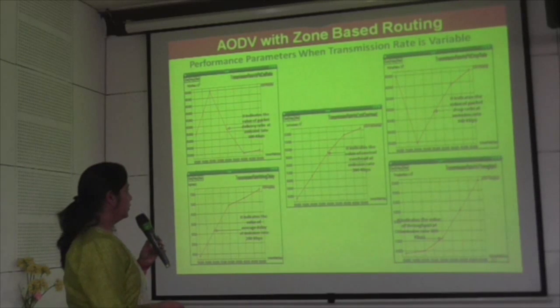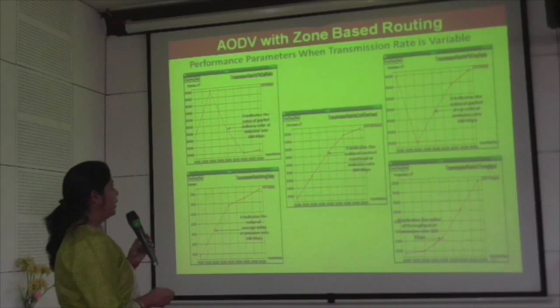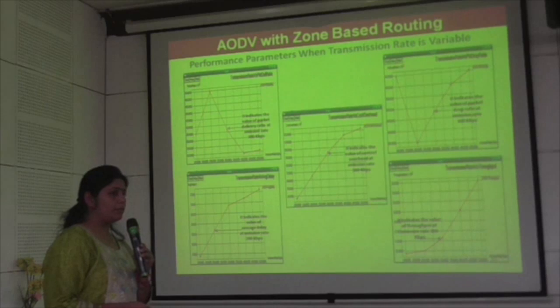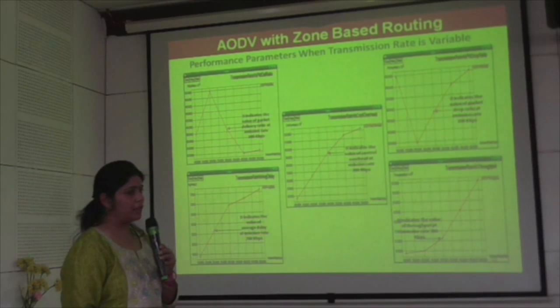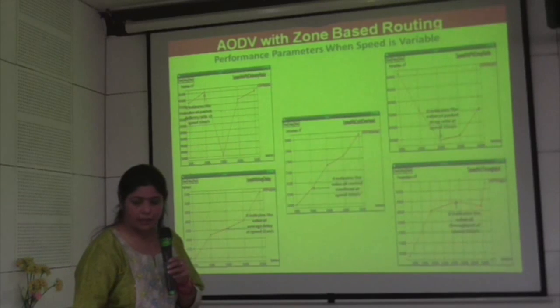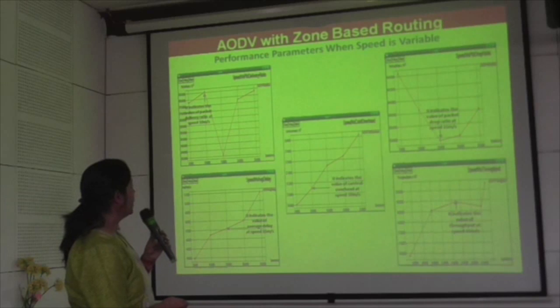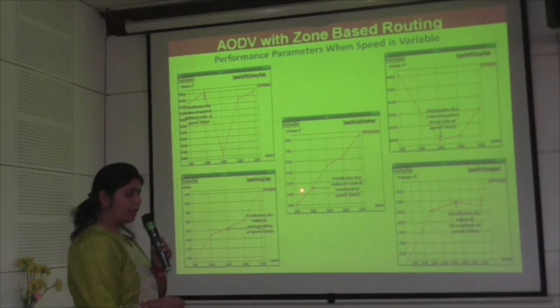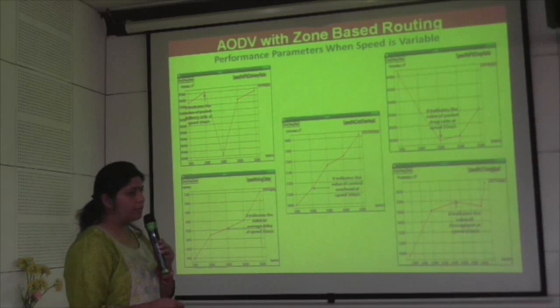These are the performance evaluations of the AODV routing protocol. I am changing the transmission rate from 100 kbps to 500 kbps in steps of 100 kbps, where the speed is constant at 5 meters per second. Again, I did the simulation for these 5 combinations. Here the speed changes from 5 meters per second to 25 meters per second, and the data rate is constant at 100 kbps.